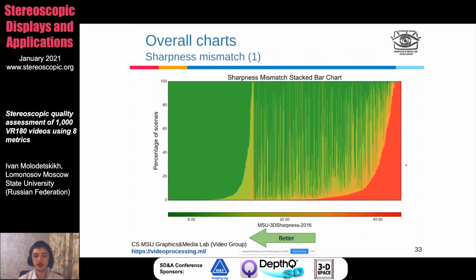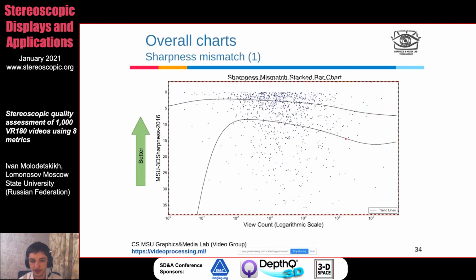Next, I have sharpness mismatch. Now, this chart is a little different. On the x-axis, we have all videos, and they are sorted by percentage of scenes with sharpness mismatch from the best ones, which have none, to the worst ones, which almost all scenes of which have sharpness mismatch. And overall, the situation is actually pretty good here, but still, there is a number of videos, a significant percentage of scenes of which have bad sharpness mismatch.